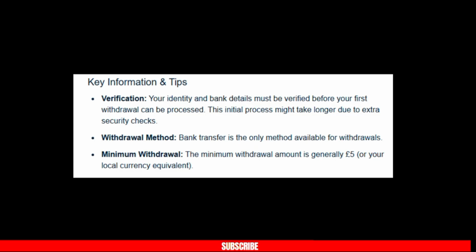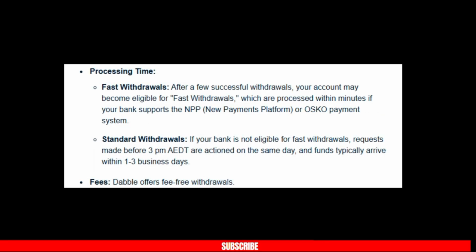First one is verification. Your identity and bank details must be verified before your first withdrawal can be processed. This initial process might take longer due to extra security checks. Next one is withdrawal method. Bank transfer is the only method available for withdrawals. Third one is minimum withdrawal. The minimum withdrawal amount is generally 5 or your local currency equivalent to it.